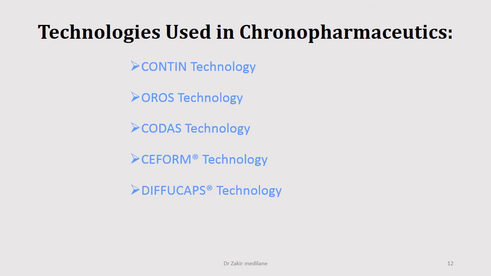Next, CoForm. We are going for the next approach, a technology called CoForm. What is this CoForm? The technology helps in developing microspheres of uniform size and shape. So how normally are we preparing the microspheres? What is the difference you have to compare here between CoForm technology prepared microspheres and normally prepared microspheres? By preparing with this method you can observe the uniform size and shape of the microspheres.